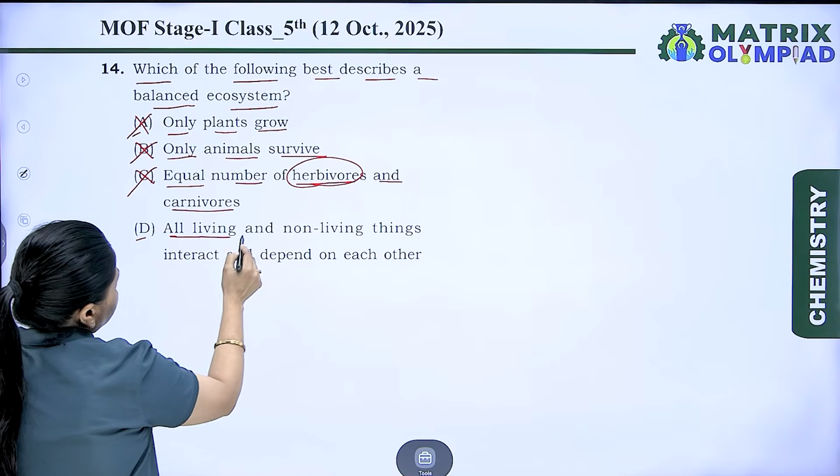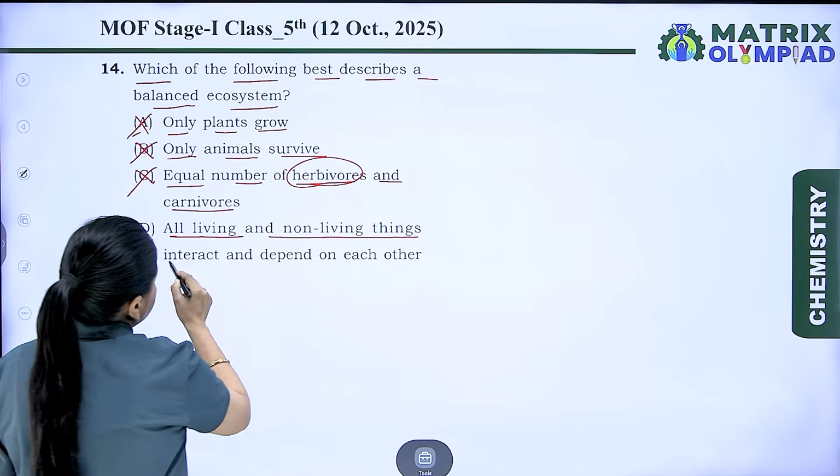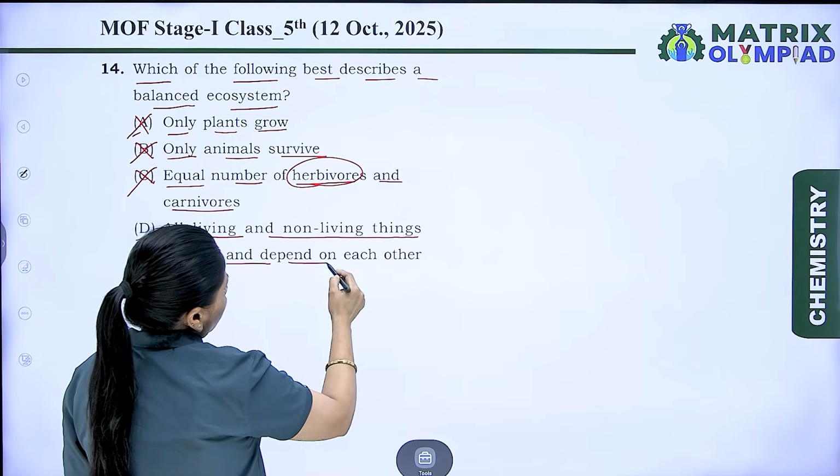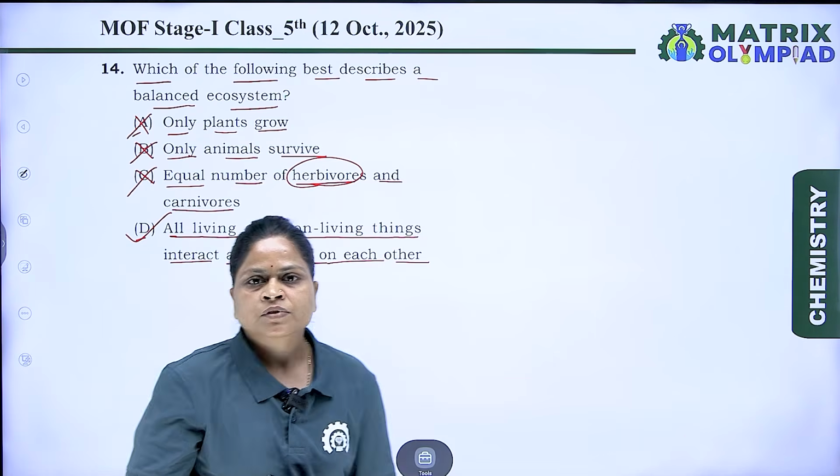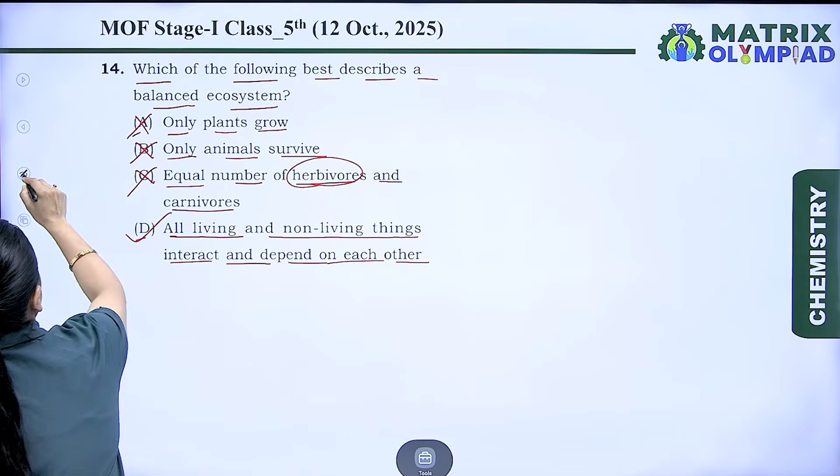D, all living and non-living things interact and are dependent on each other. Yes, the D option is correct for the question. So answer is option D.